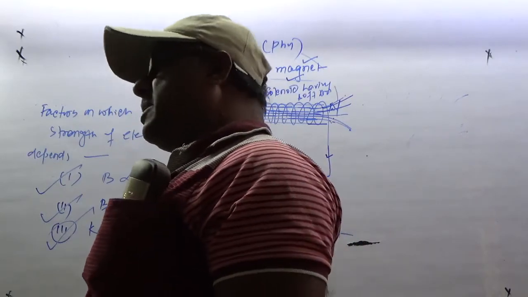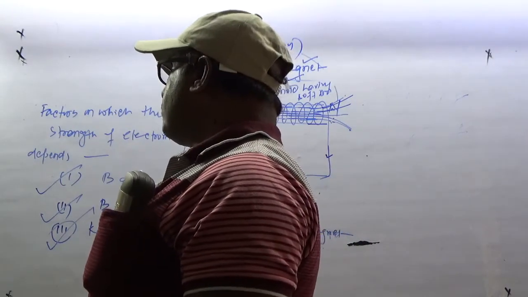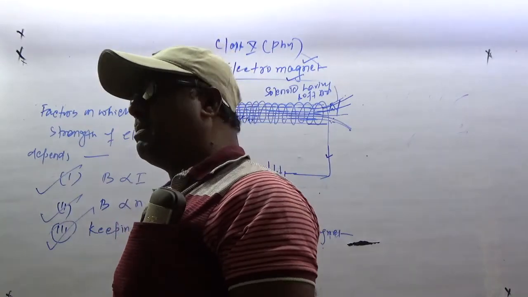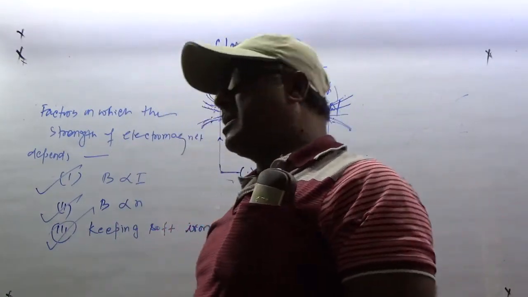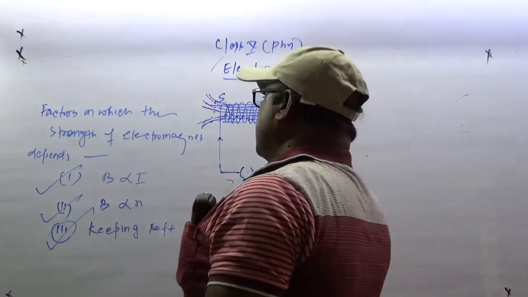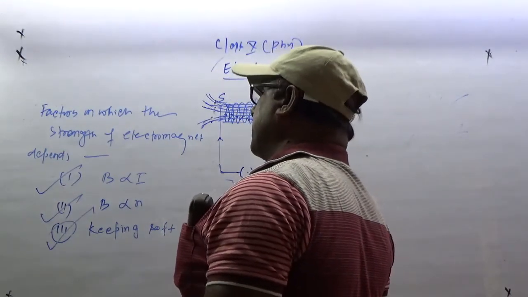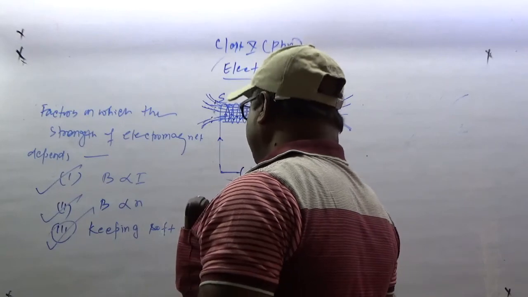That is called retentivity. तो that is permanent magnet, used in loudspeakers, microphones, ये सब में इस्तेमाल किया जाता है. तो permanent magnet is not a part of the study of class 10.